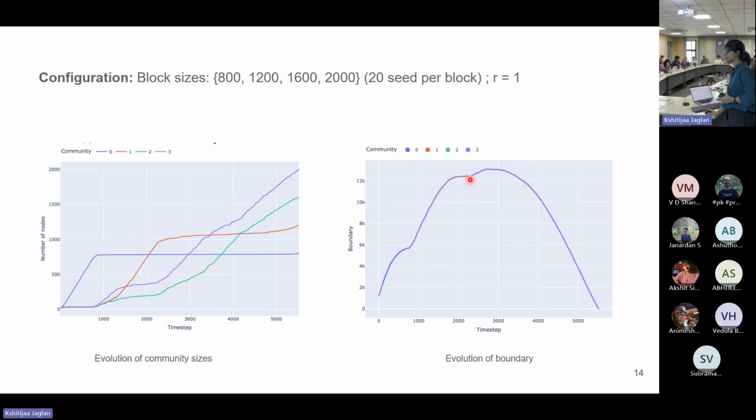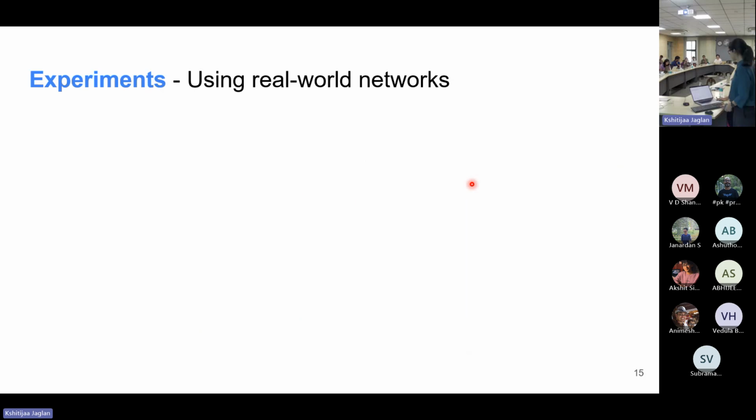Again, we see some sort of inflection point around 2200, but that's not very clear compared to what we saw in the ideal case. So this is what we will call a limiting case: we're able to sample the first community, and after that, the sampling scheme doesn't really perform that well. Why? Because the clusters are not very distinct. So we are able to identify only the first community.